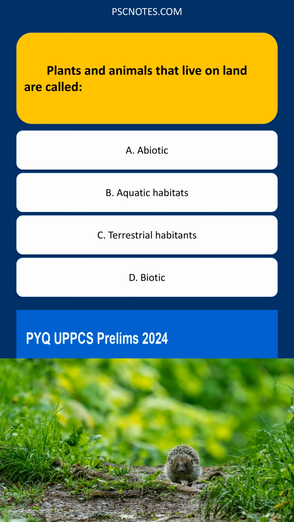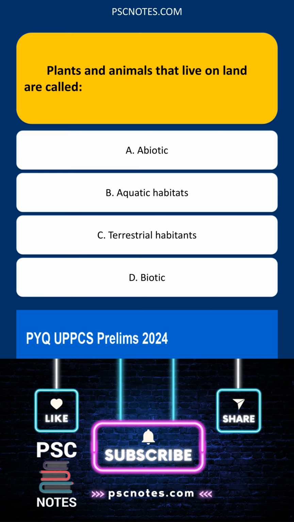Additional information. Abiotic factors are the non-living parts of an ecosystem, like temperature, water, soil. Biotic factors are the living parts of an ecosystem: plants, animals, microorganisms. Aquatic habitats include oceans, lakes, rivers, etc.